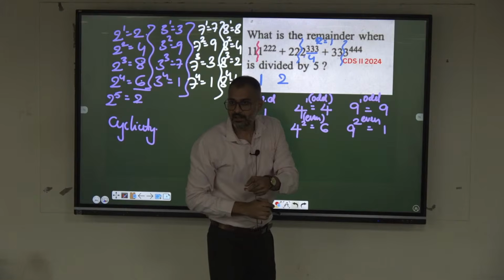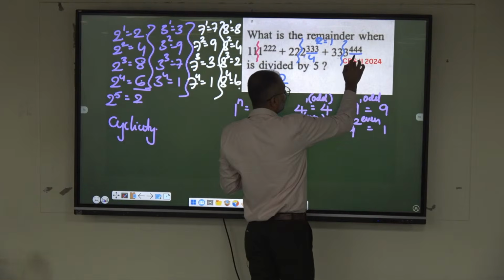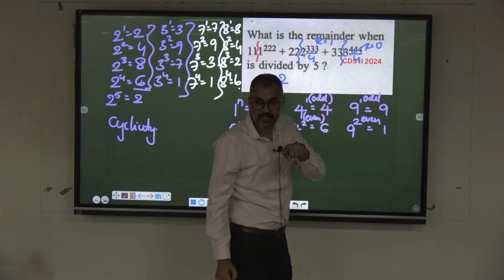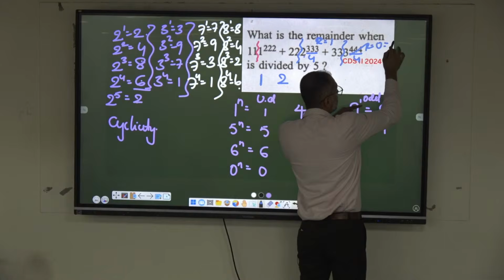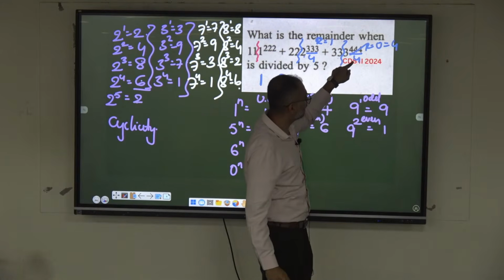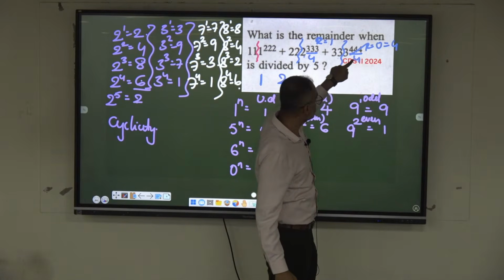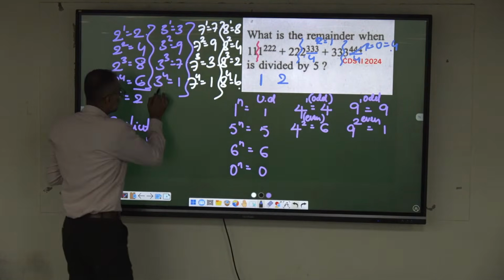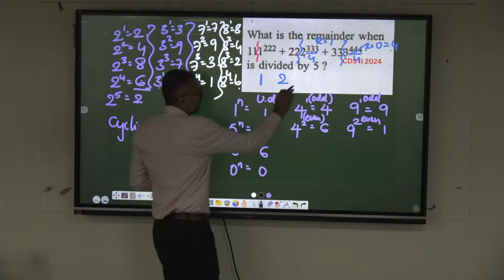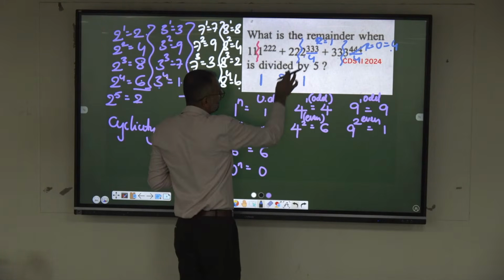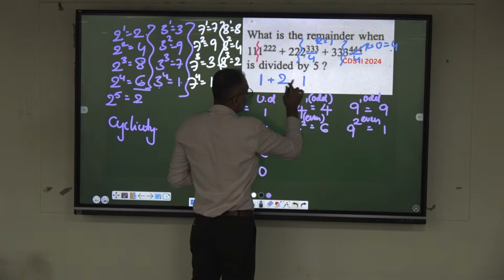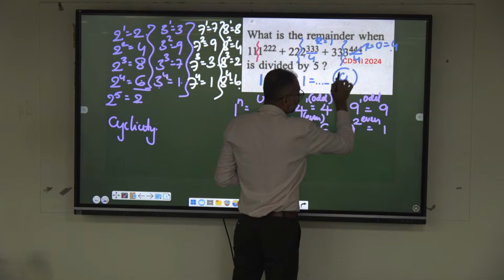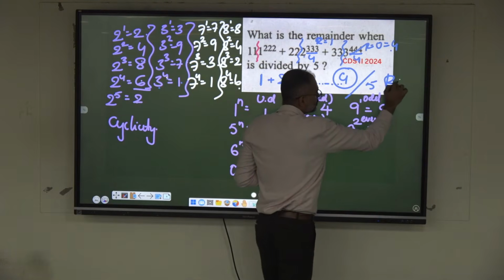Okay. Similarly here, unit digit is 3. What is the cycle of 3? 4. If I divide this by 4, what is the remainder? Remember, when you have a remainder 0, do not take it as 0, consider it as a cycle itself. What is the cycle? 4. Or else whatever the number you are dividing it by, if you are getting a 0, take the same divisor 4. Okay. 3 power 4, what is the unit digit? 3 power 4 unit digit is 1. Meaning this number is ending with 1, this is ending with 2 and this is ending with 1. So what is the unit digit of this? 4. This is a number whose unit digit is 4. If I divide this by 5, remainder also should be what? 4.